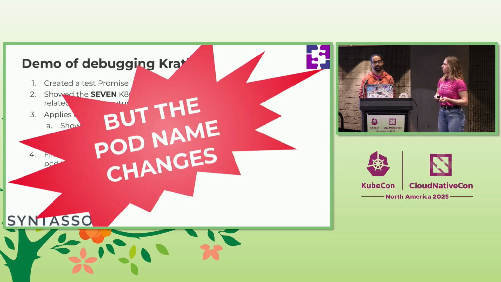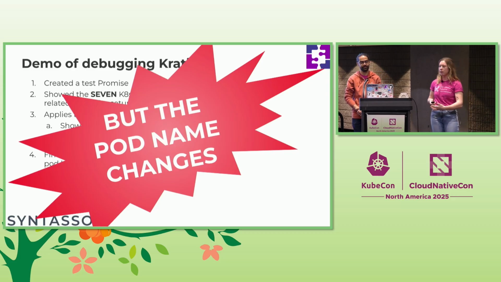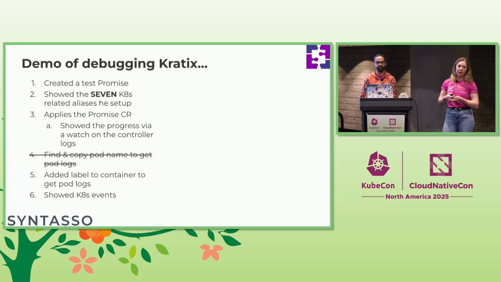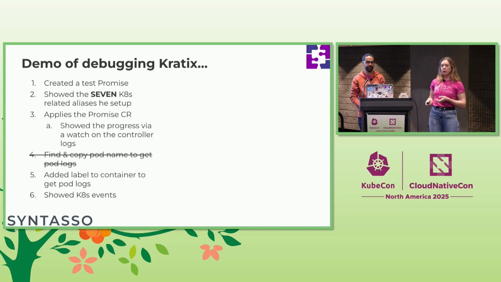And maybe it'll be a little bit easier to debug. However, the pod name changes. This isn't great, which means you can't actually check that pod for the same CR that you're applying every time. So we added a label to the container so that you can get those pod logs more consistently. We're doing okay. Next, we want to show some events. What's happening over time? So we showed some Kubernetes events.